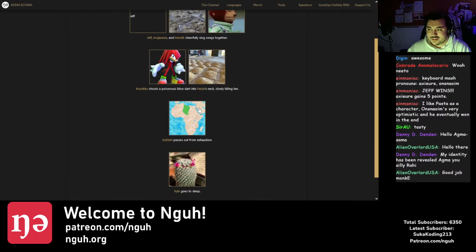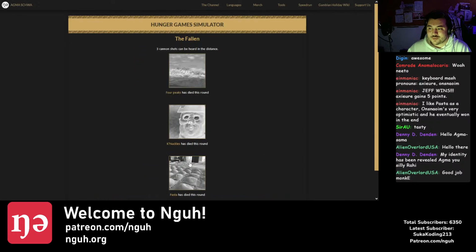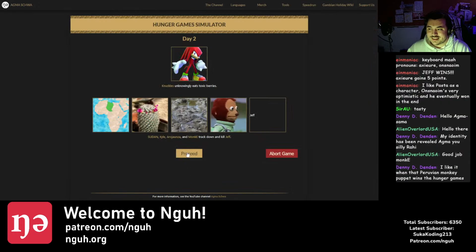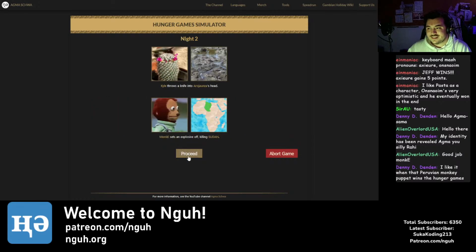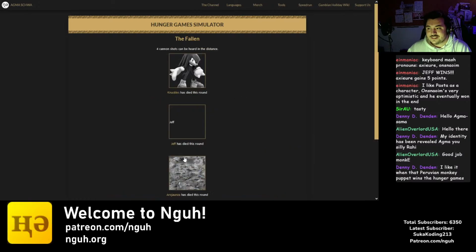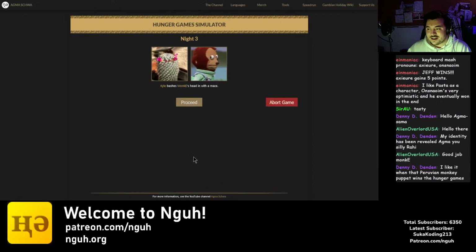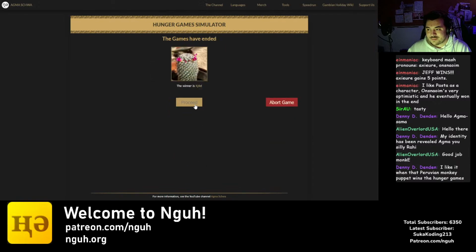But there they go. Gradually a couple people are dying. It might also be rounding up to at least one per round. I might have set it to where it's at least one per round so that it doesn't go on forever. Damn, Kyle throws a knife into Arajan's head. Absolutely tragic. So it just lowers the likelihood of it happening, and the winner is Kyle. Good job, Kyle.